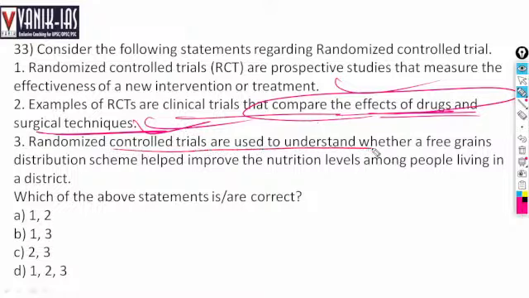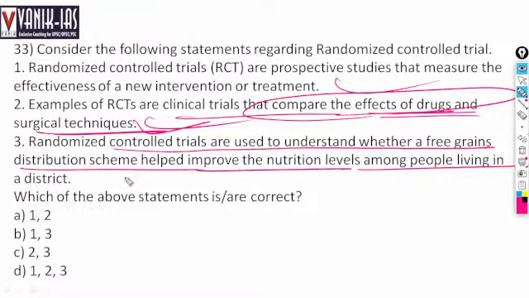Randomized control trials are used to understand whether a free grains distribution scheme helps to improve the nutrition level among people living in a district. This is one type of example of a randomized control trial. They will verify whether the free grain distribution has improved the nutrition or not. That is one example of RCT.